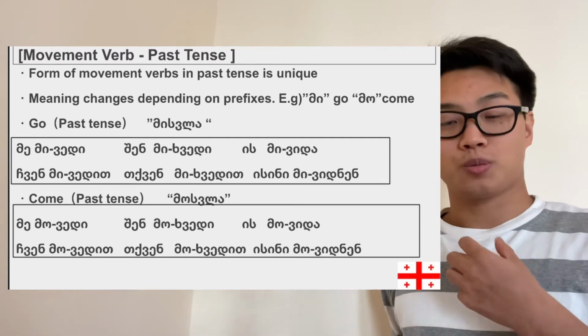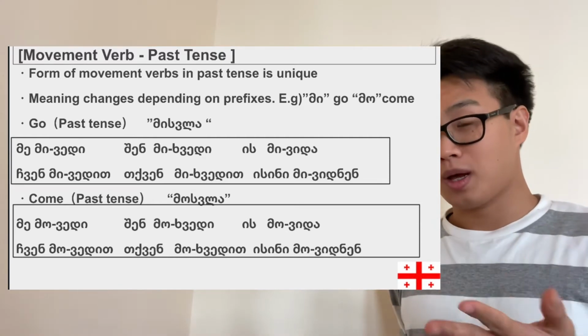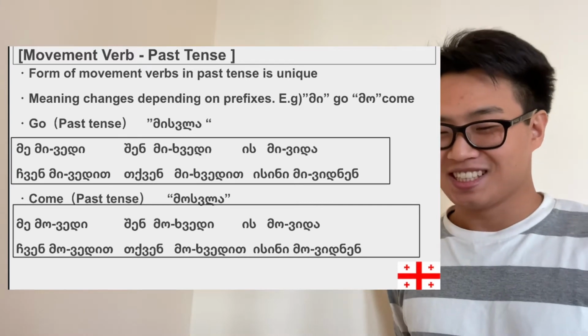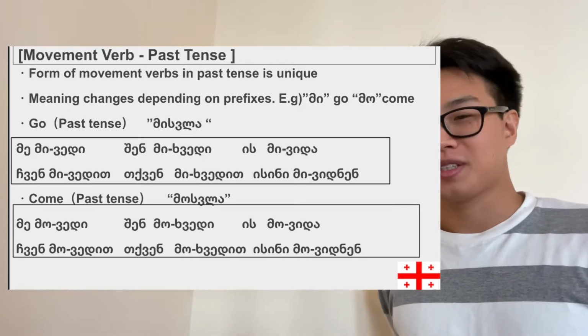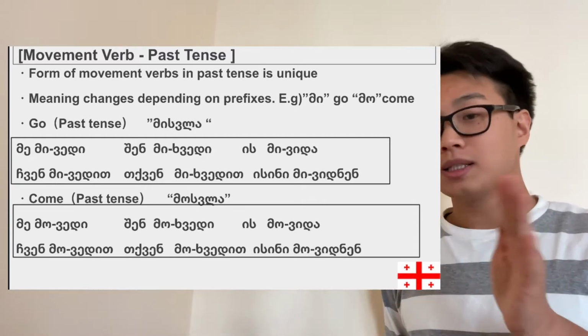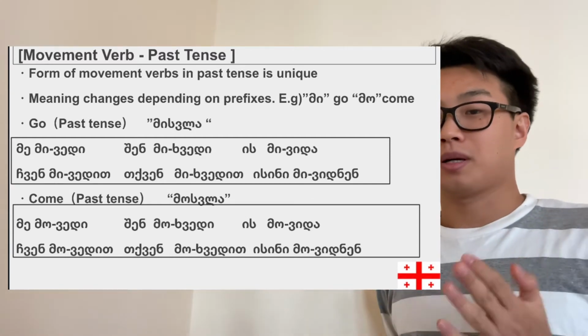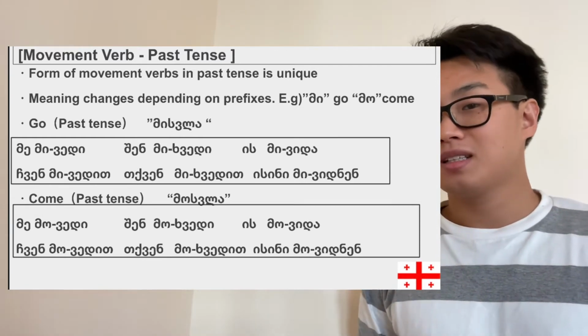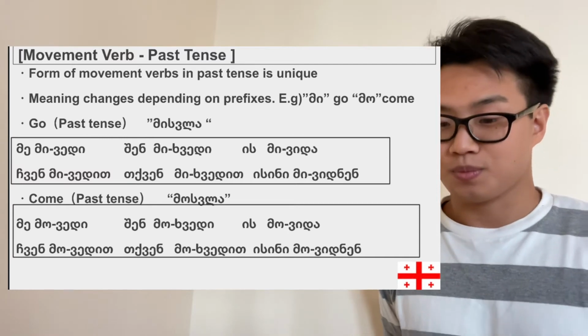So, chven mivedit, tkven mihvedit, and that's it. And for the third person plural form, isini, not mat, but isini, nominative case, isini mividnen, and that's it.